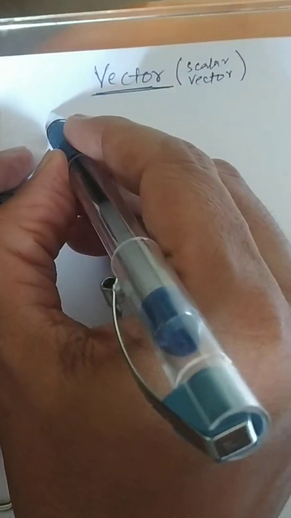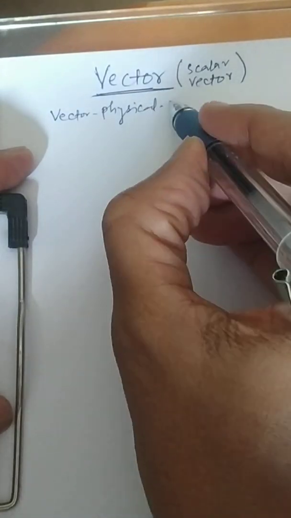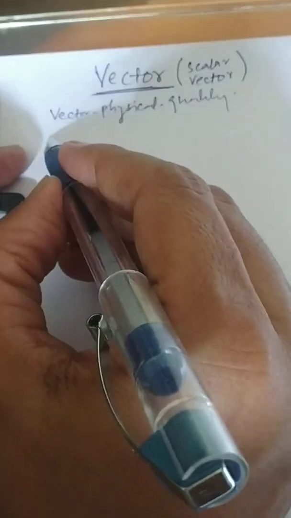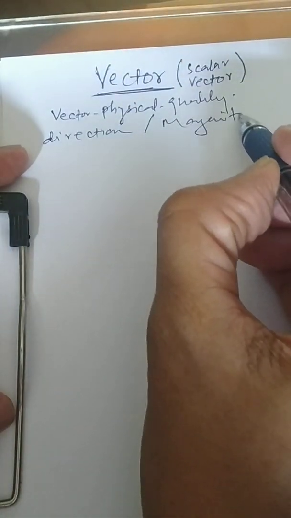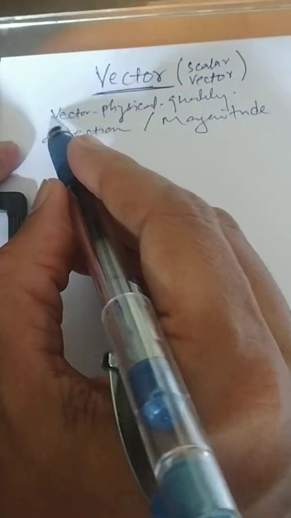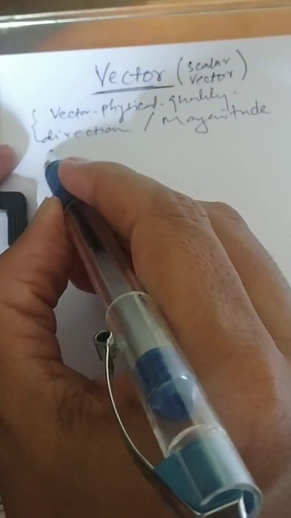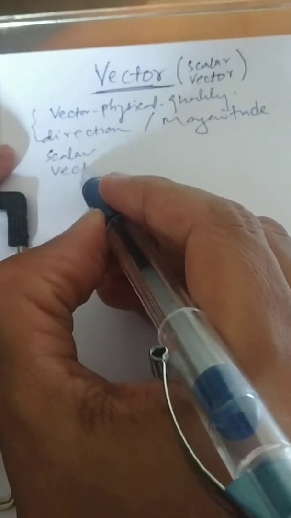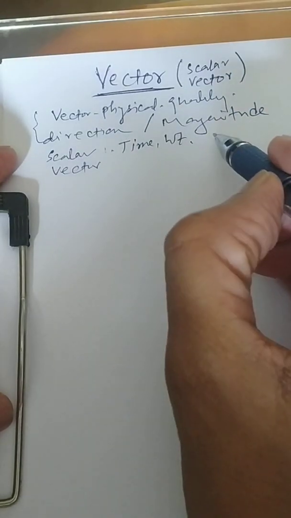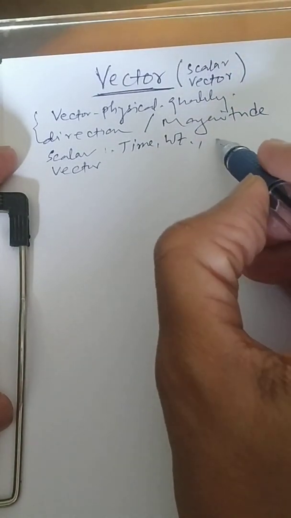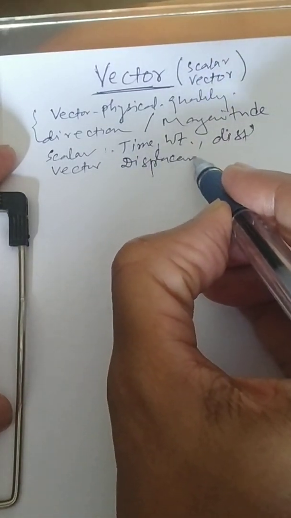This concept of vector. Vector is nothing but a physical quantity, as you know also, which has both direction and magnitude. Is it okay? Now, before going further and knowing the types of vectors, let us recall some scalar quantities and vector quantities. Time is a scalar quantity. Weight is also a scalar quantity. Distance is also a scalar. And displacement is nothing but a vector quantity.